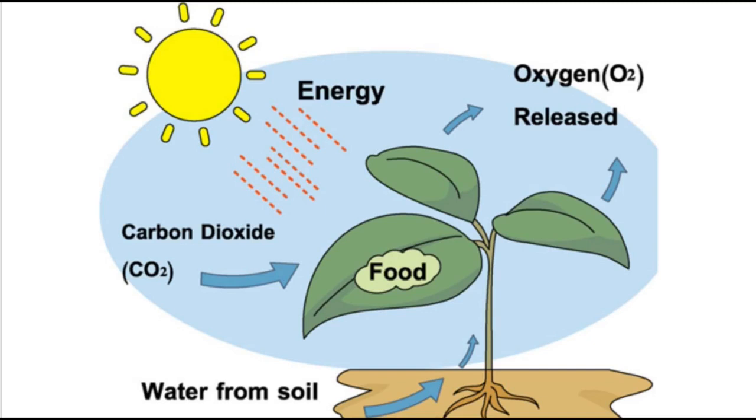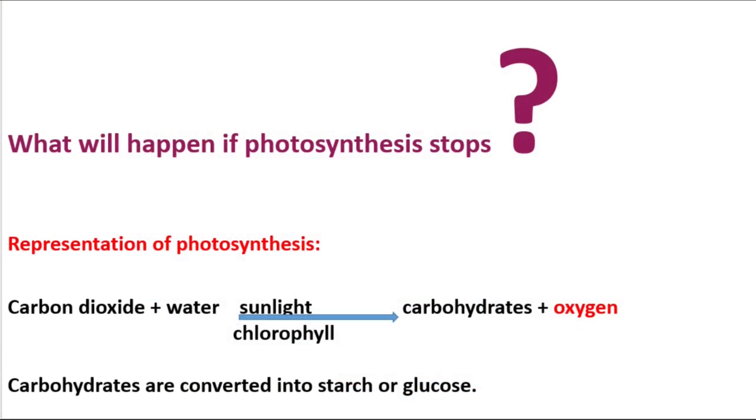So we can represent the process of photosynthesis by the following equation. During photosynthesis, chlorophyll containing cells of leaves, in the presence of sunlight, use carbon dioxide and water to synthesize carbohydrates. During this process, oxygen is released. The carbohydrates ultimately get converted into starch. So the presence of starch in leaves indicates the occurrence of photosynthesis. So starch is also a carbohydrate.